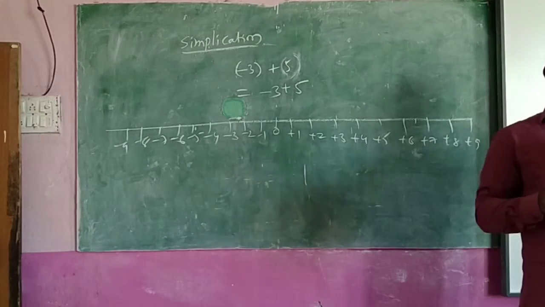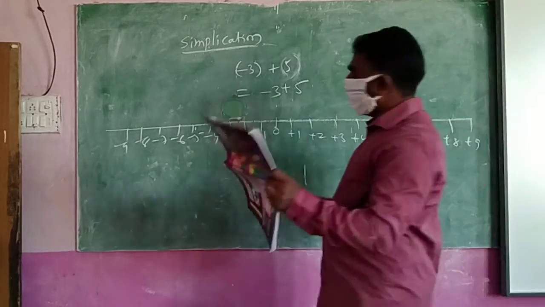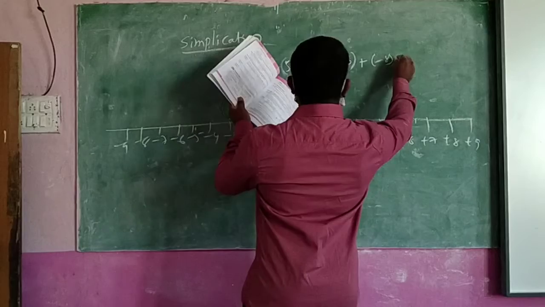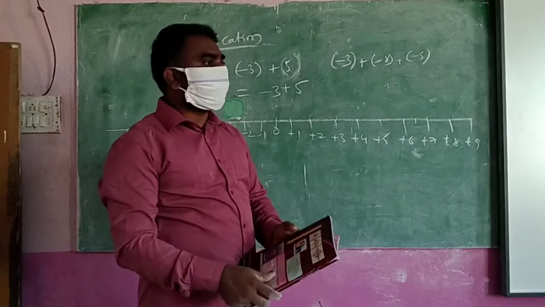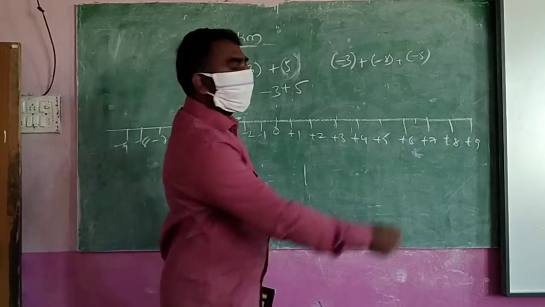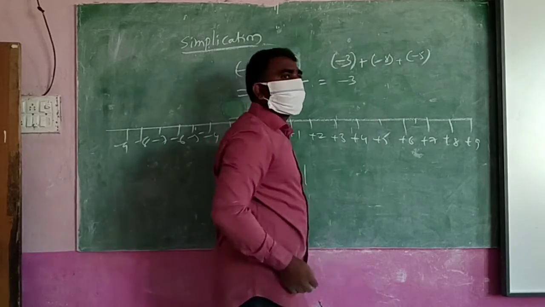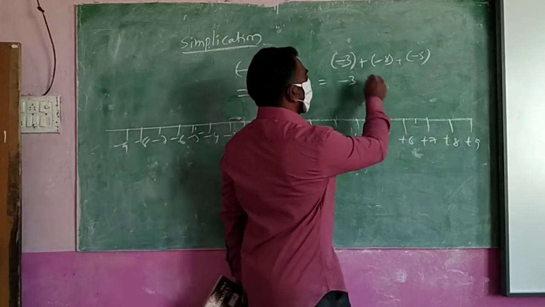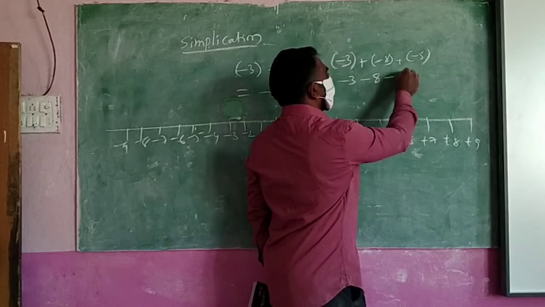And one more, in the exercise, in page number 80, first bit, 6 questions are there. One example I am saying. You see the 5th one. What is the 5th question? -3 plus -8 plus -5. First of all, I said to you, when 2 symbols are there, you can change it now. Here 2 symbols are there. Plus to minus means minus symbol, only one symbol. Plus to minus again, minus.